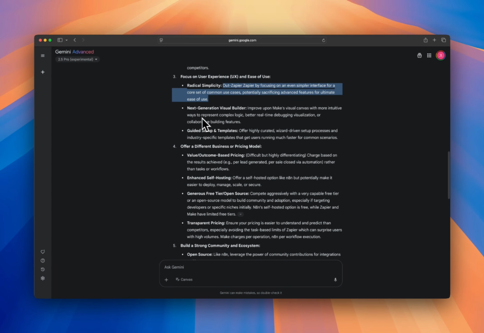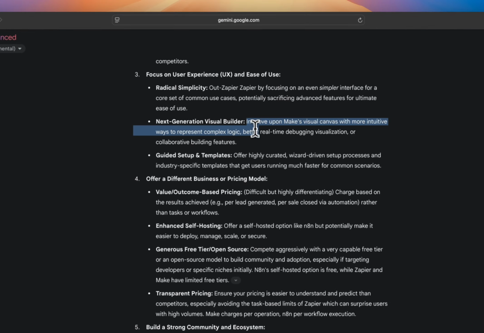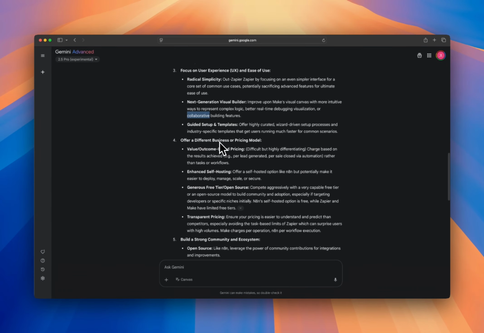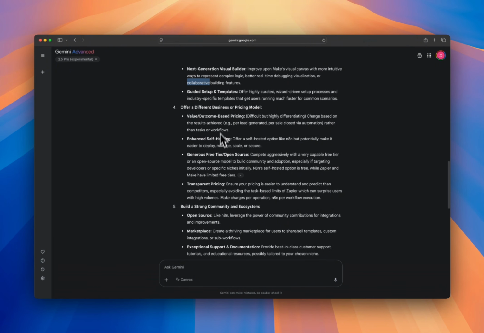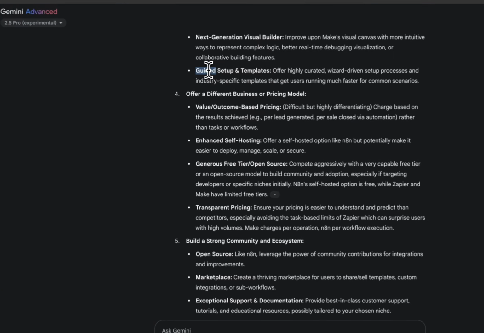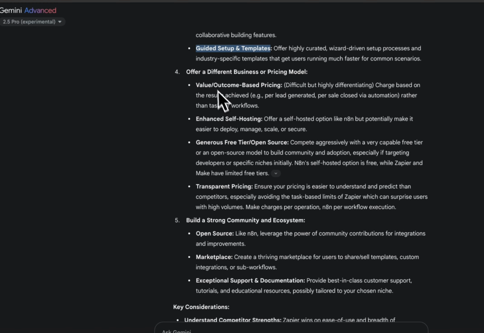Let's see. Next generation visual builder. Improve upon Make's visual canvas and make more intuitive ways to represent complex logic, better real-time debugging visualizations, or collaborative building features. Sure, I like the collaboration part. So multiplayer type of building. Sure, that might be interesting. Again, not that strong. I'm very curious now what Qwen will tell us. So let's just go through it quicker. Guided setup. Well, of course.